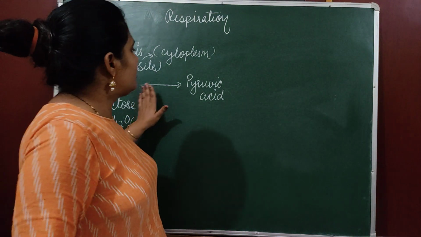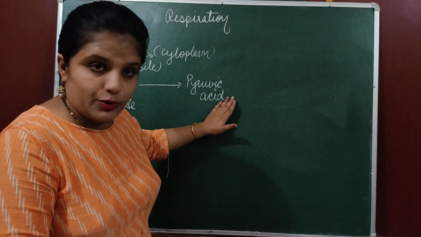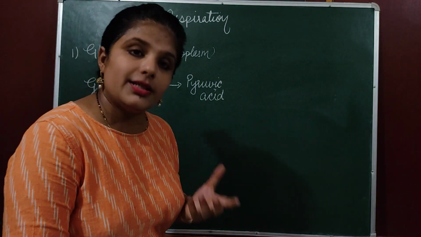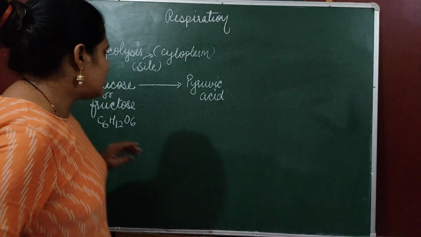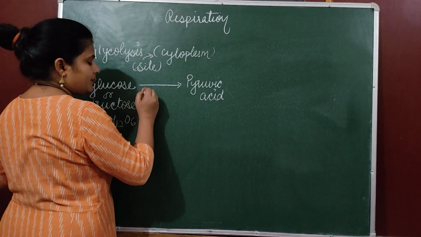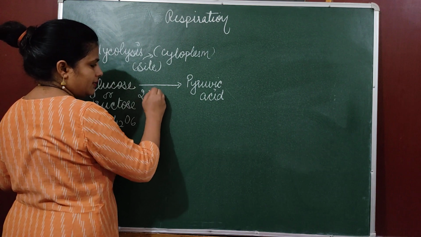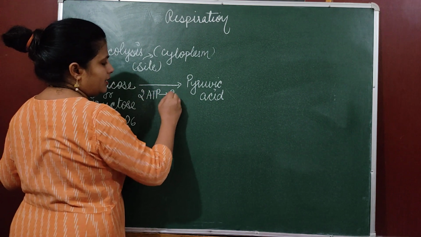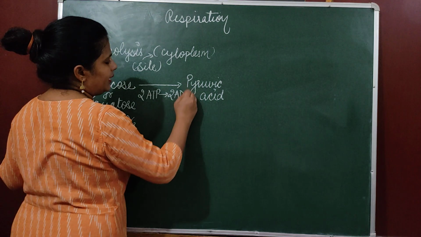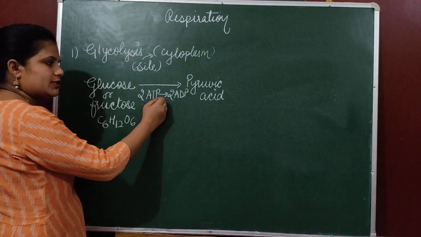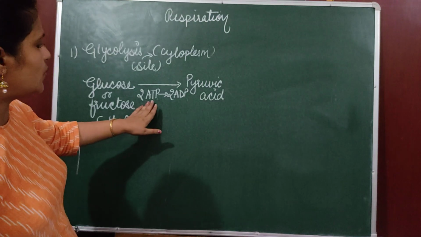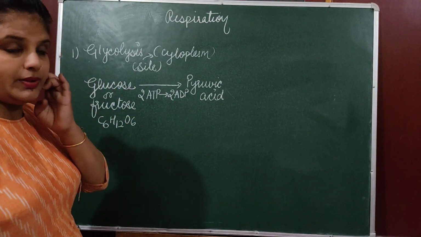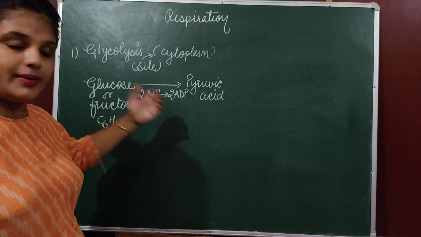Anyway, during conversion of glucose to pyruvic acid, some energy is required and some energy is produced. So, 2 ATP are required and they form 2 ADP, adenosine triphosphate and adenosine diphosphate. During this process, 2 ATP convert into 2 ADP because energy is required.